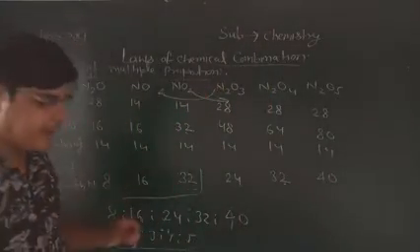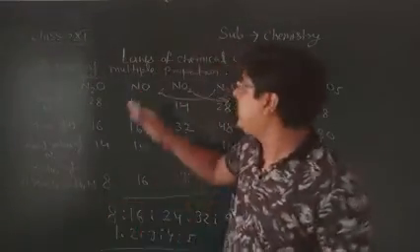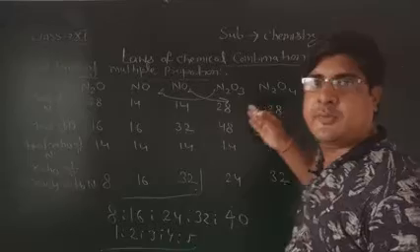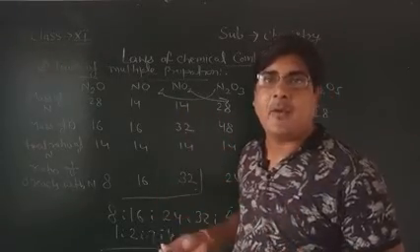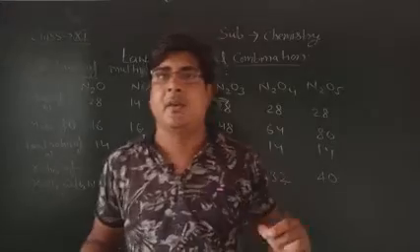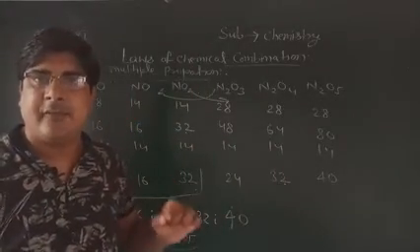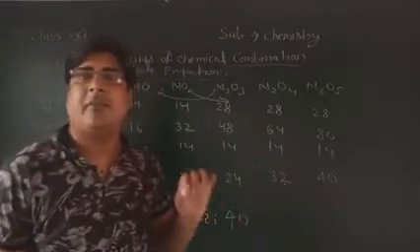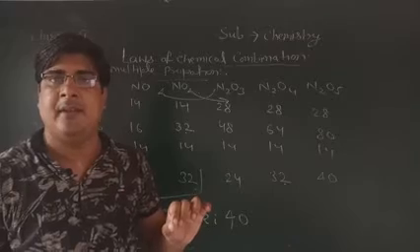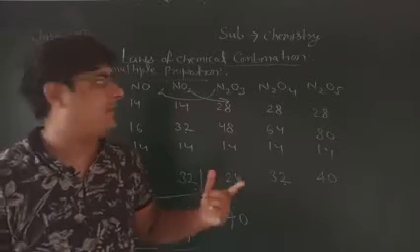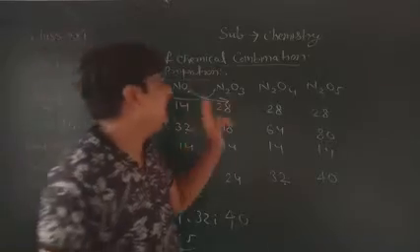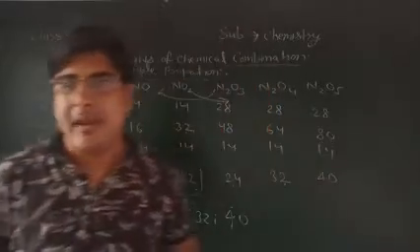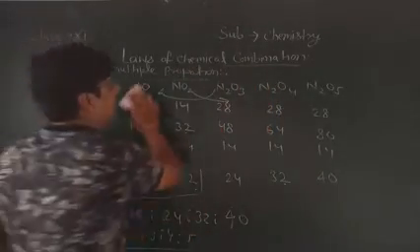So when two elements, nitrogen and oxygen, combine to form more than one compound, then the mass of an element that reacts with the fixed mass, I am taking the fixed mass of nitrogen here 14, reacts with the fixed mass of another element, the mass of that element will be in multiple proportion. This is the law of multiple proportion.